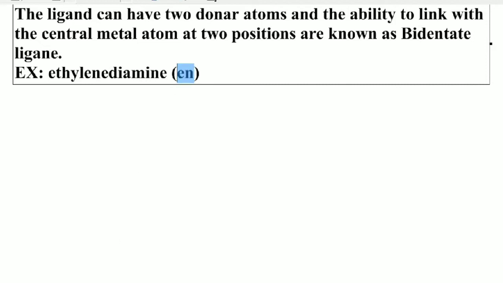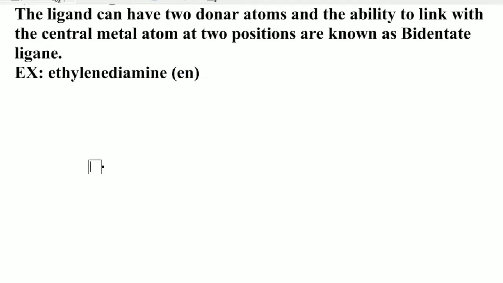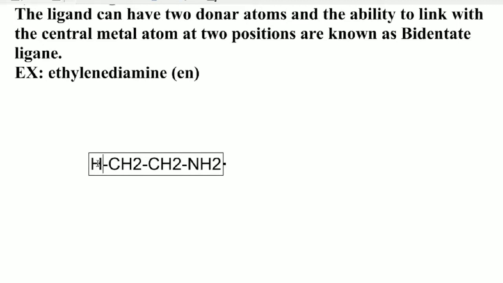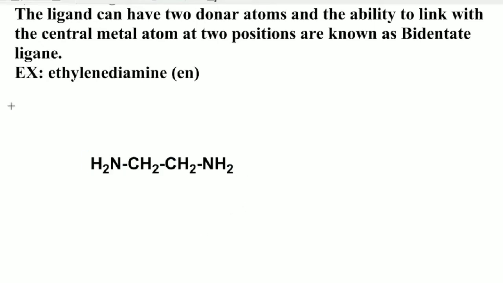If you see the structure of ethylene diamine, it is like this, students: CH2 bonded to CH2, and each CH2 has an NH2 group. So ethylene diamine is an example of a bidentate ligand. In ethylene diamine, the two NH2 groups can form a dative bond or coordinate bond with the metal ion and act as a bidentate ligand.